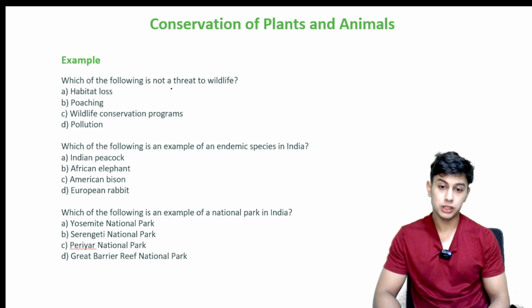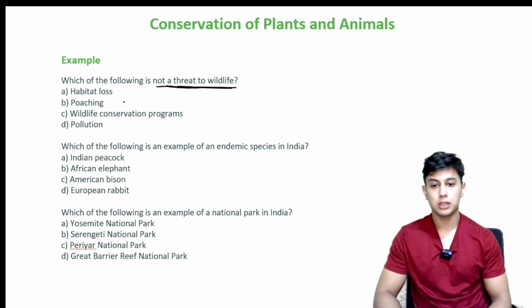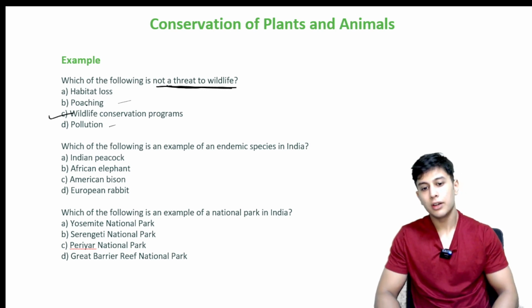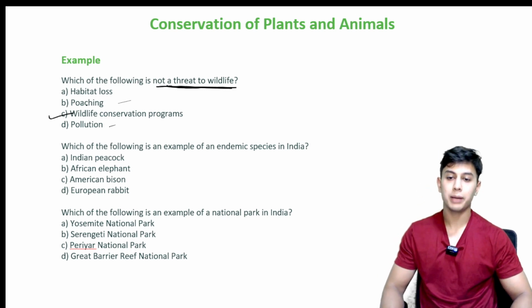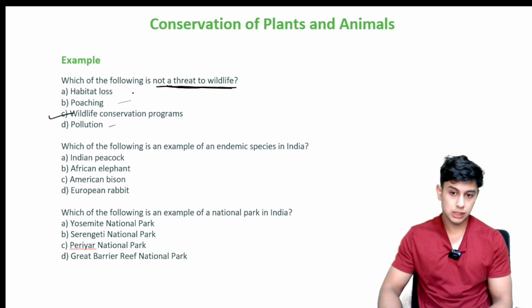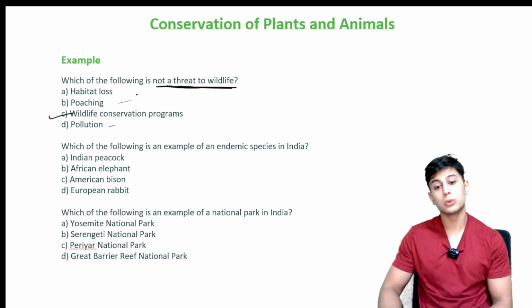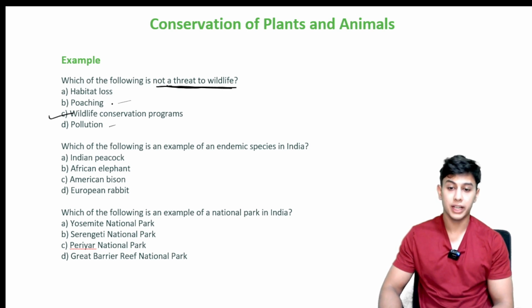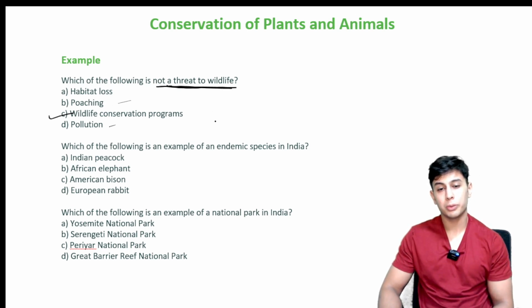Which of the following is not a threat to wildlife? Habitat loss, poaching, wildlife conservation programs, pollution. So it is C, wildlife conservation programs. So if I am conserving something, how will it be a threat, right? Habitat loss is a threat. Okay, they are losing their homes. Poaching means hunting, dying.